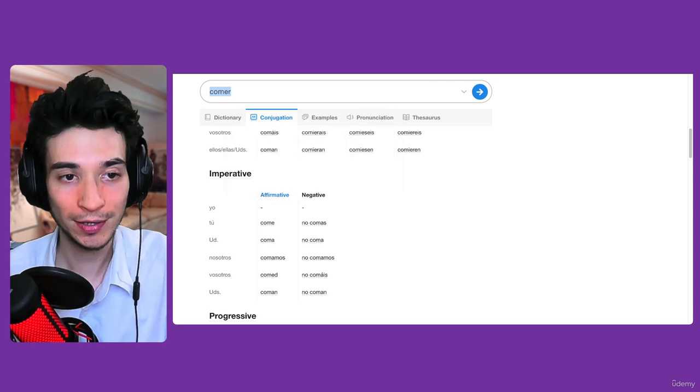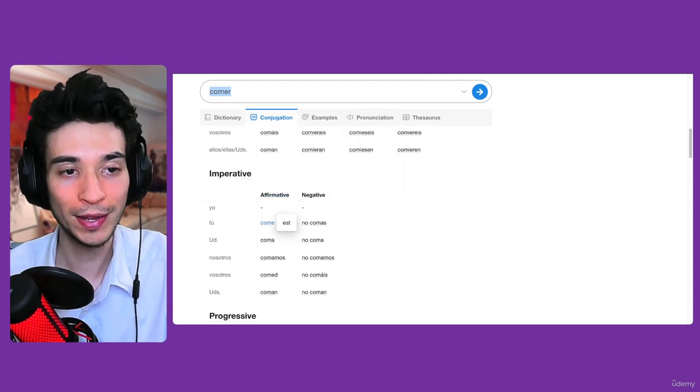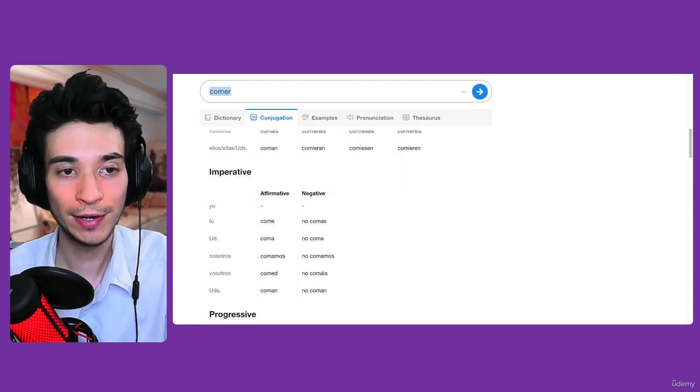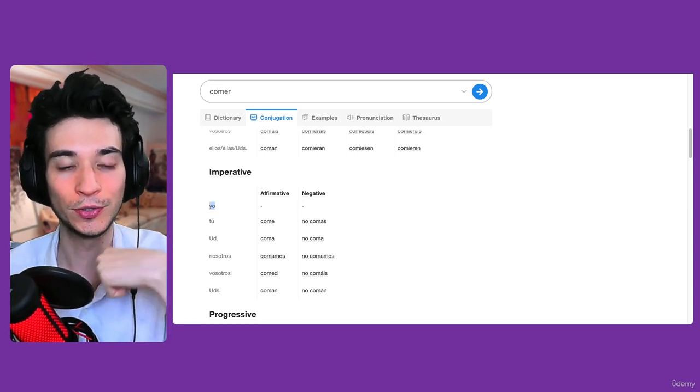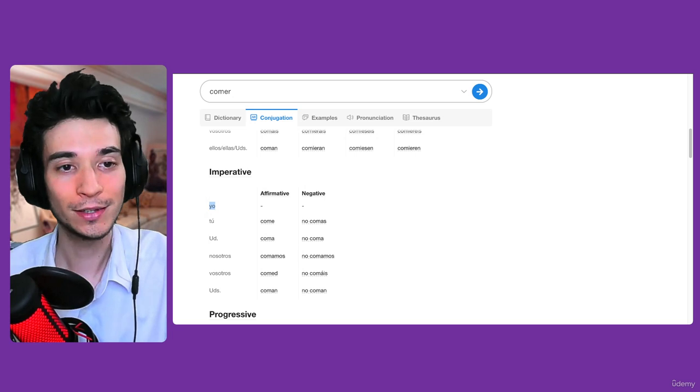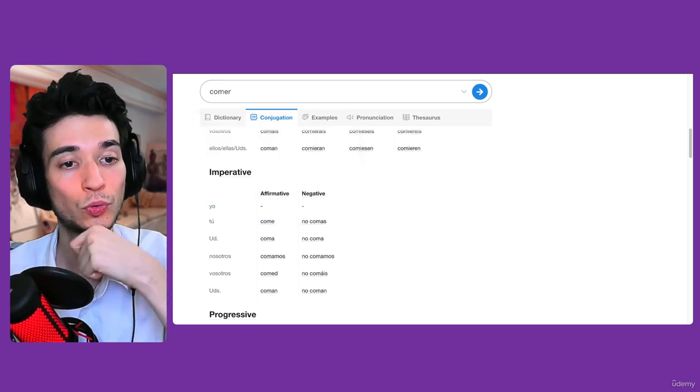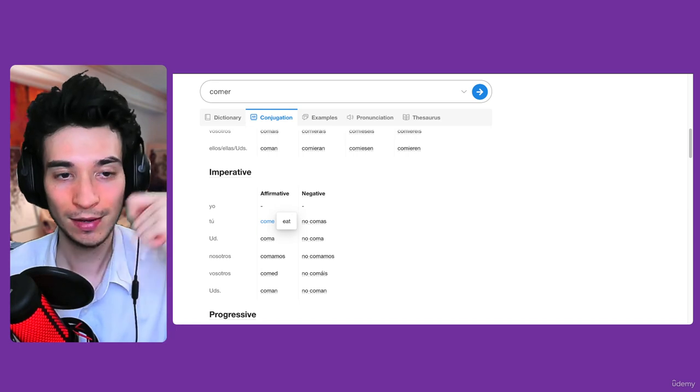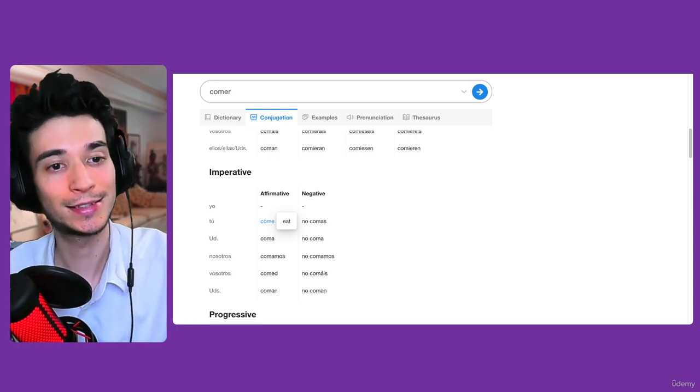For example, here we have comer, and we do not have any conjugation for yo. The reason behind this is that you're not telling yourself anything, you're telling somebody else. For example, tú come, which means eat.